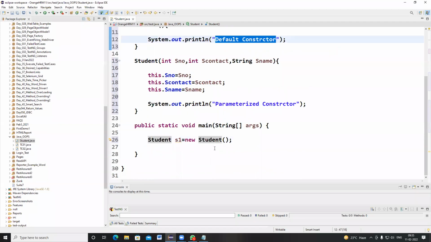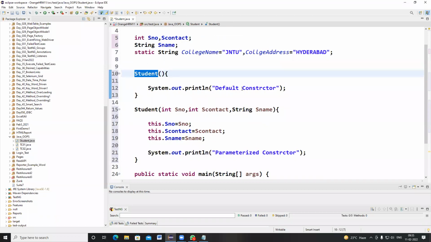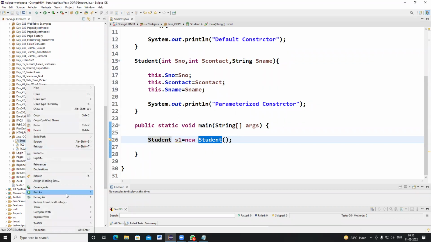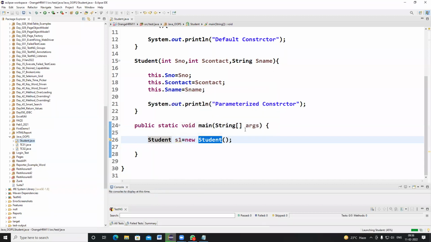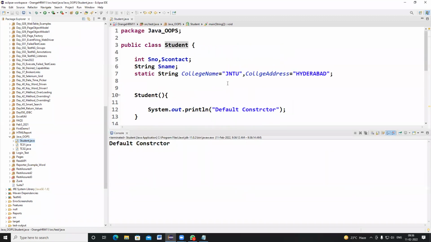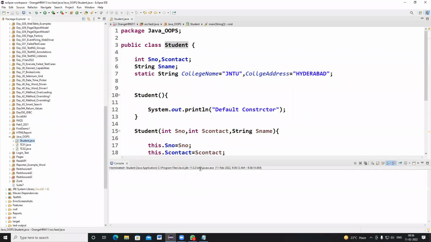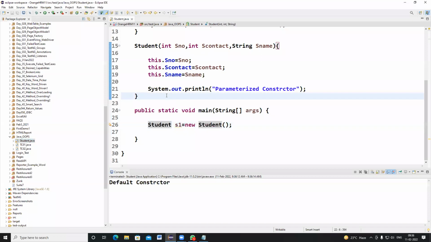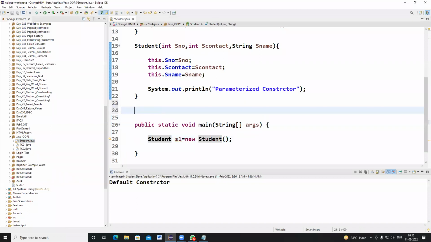See, I'm pressing the control button and clicking on this one. The control is navigated here and this line of code will be executed. So this is called the default constructor. Let me execute my program now. This is my Student.java and I'm going to run it as a Java application. What happened? Whatever I have written in the default constructor, that line of code executed.